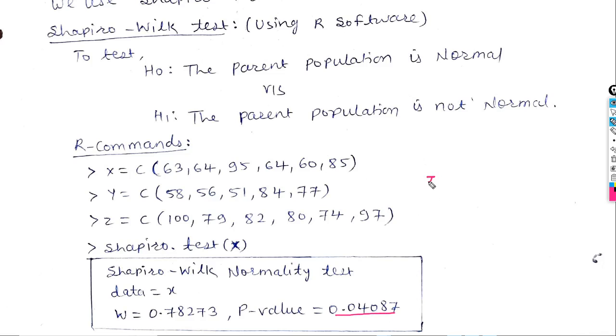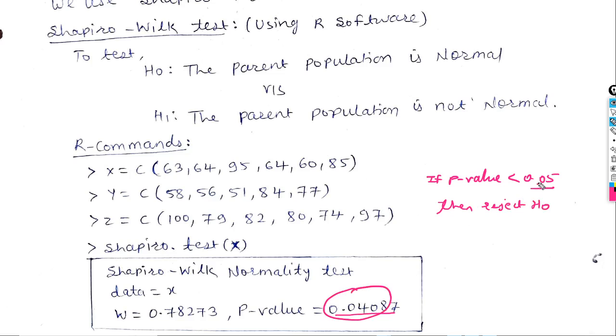We know if the p-value is less than 0.05, then reject H0. Actually, we are taking the level of significance as 5%. So in this case, your p-value is 0.0408.